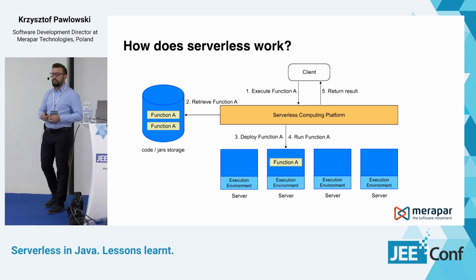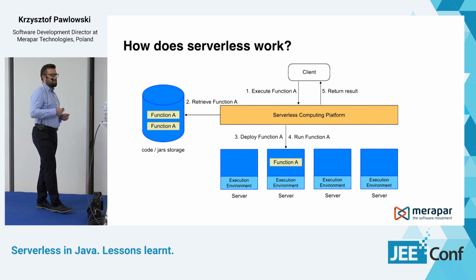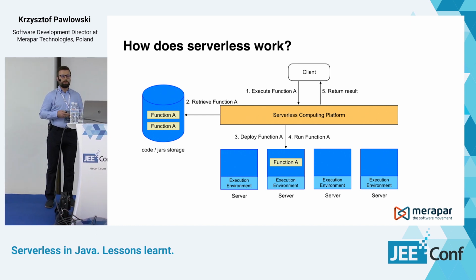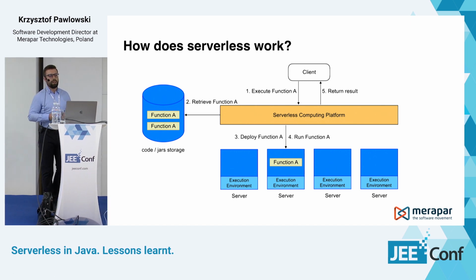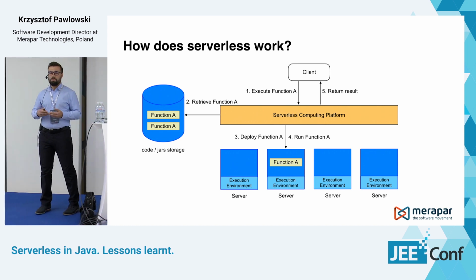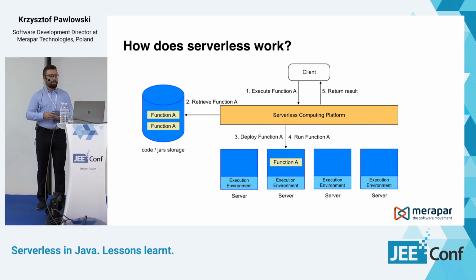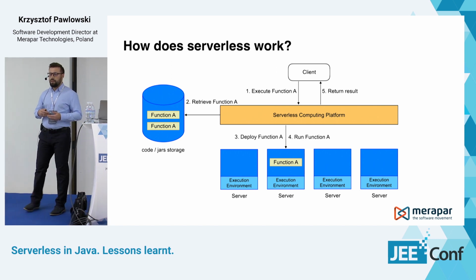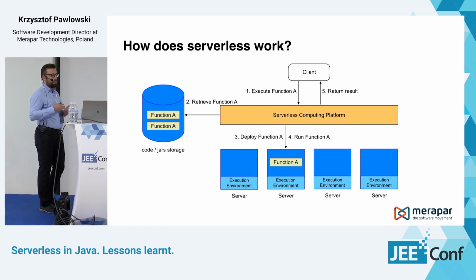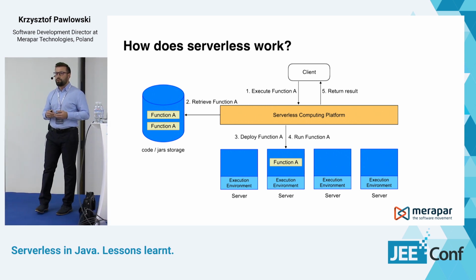How does it work in a more detailed way? Imagine we have a client that wants to execute our function. This client makes a call to the serverless computing platform, and then the platform retrieves this function from some kind of storage. In our case, because it's AWS, we use an S3 bucket for storing our code. For Python or Node.js, you store the code, but for Java, it will be a jar file. Then when this function is downloaded, it's deployed to the server, where there are execution environments inside the servers, and then the function is run by the computing platform, and the result is returned to the client.